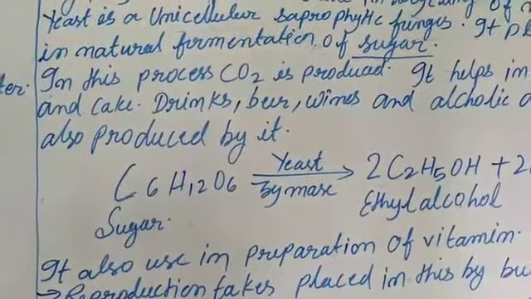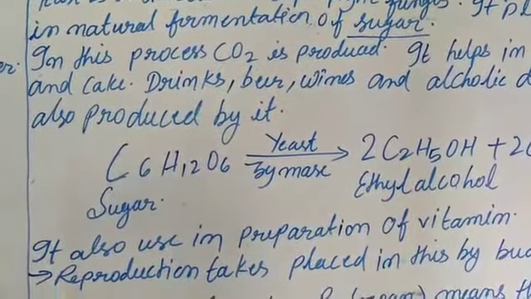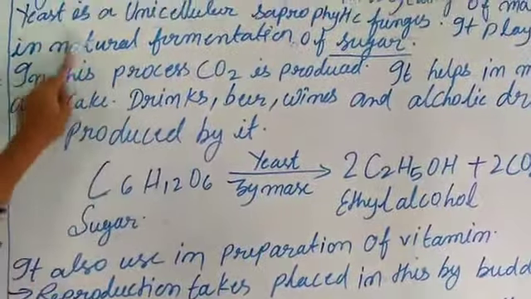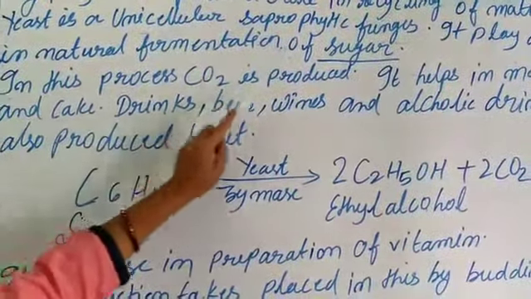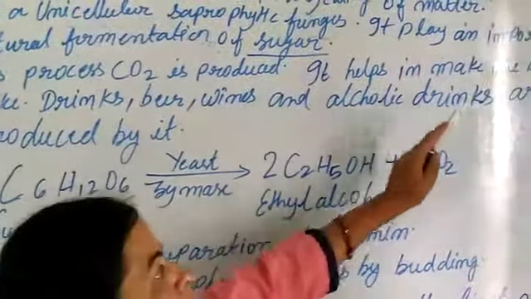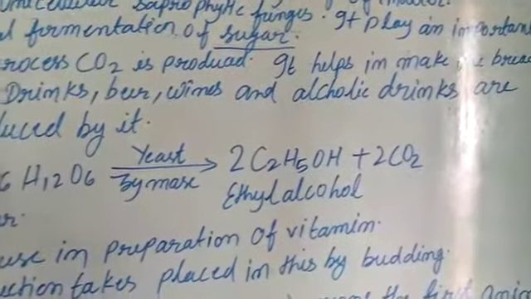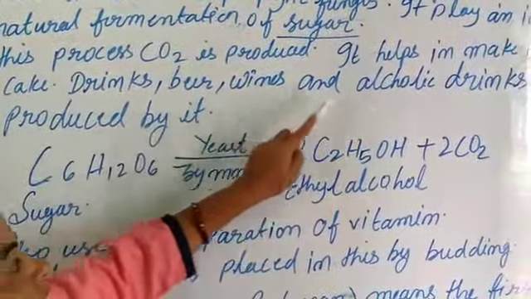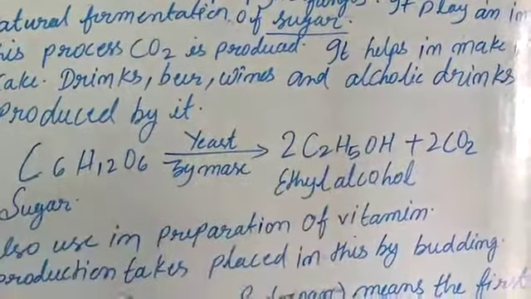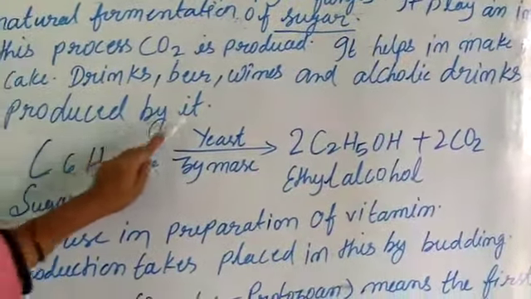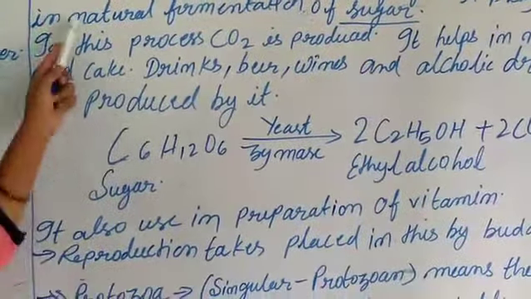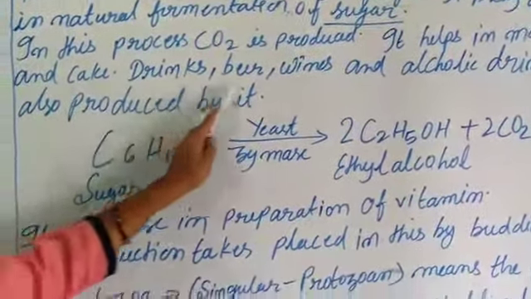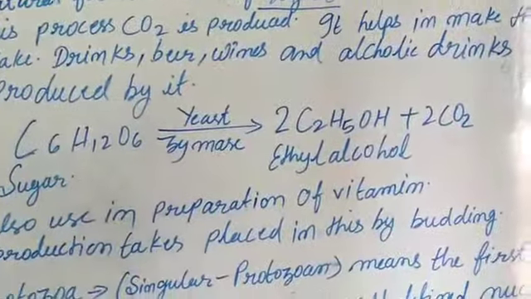CO2 means carbon dioxide. When the sugar is acted upon by yeast, CO2 is produced. It helps in making the bread and cake. The drinks, beer, wine and alcoholic drinks are also produced by it.